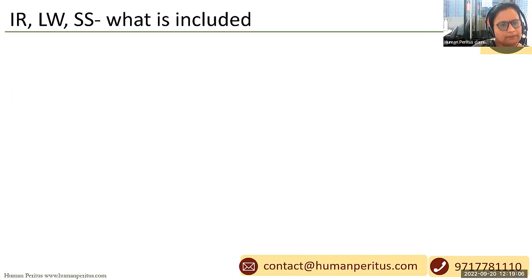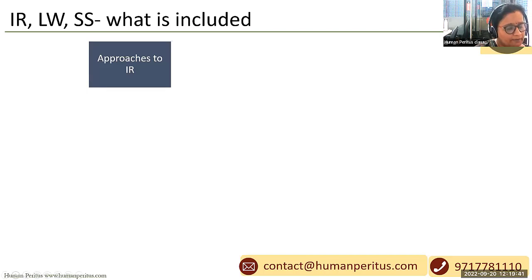Now, labor laws, that is done. Now we are going to focus on the boundary line for industrial relations, labor welfare, and social security. What is to be included? The list is quite vast, although we have divided that list into certain significant topics, under the umbrella of which there are many subtopics we need to focus on. So I'll be briefly highlighting what is to be covered and focused upon. Clear?